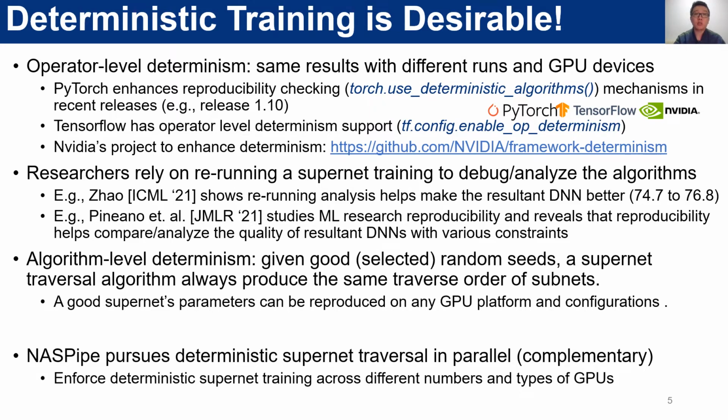In short, existing works achieve determinism at different levels, including the DNN operator level and the supernet traversal algorithm level. Therefore, given a set of good random seeds, a good supernet traversal algorithm can always produce the same traversal order of subnets. With the one-by-one execution of the subnets, we can always get a highly accurate supernet. Instead, NASPipe pursues the determinism at the parallel NAS supernet training level. We believe that NASPipe is complementary to these works.